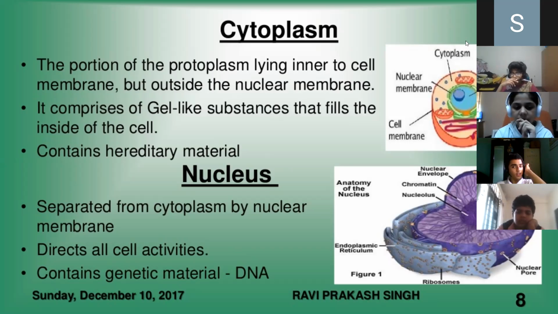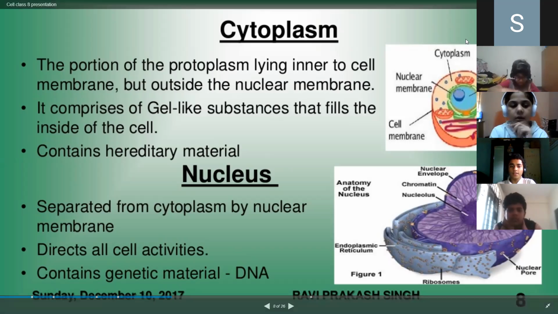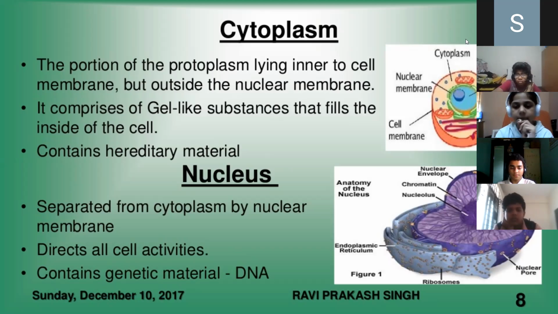Ma'am, I have a doubt. Does cytoplasm consist of hereditary material? Because we have ribosomes in it, right? Some of them, mitochondria also will have genetic material. Are you understanding? Okay. Yes, ma'am. Yes, child, someone was asking me something. No, ma'am, I understood. Okay, children.